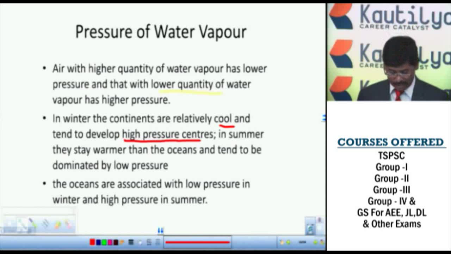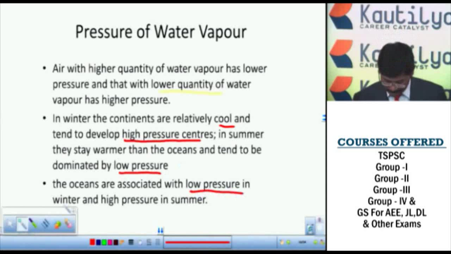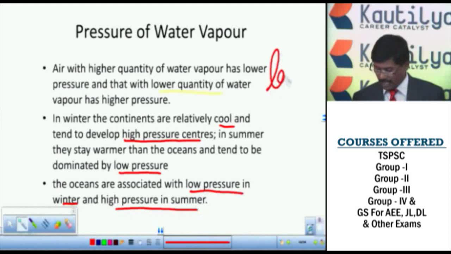Again in the summer, if we observe the oceans, we know that low pressure will be there because temperatures are higher. But the oceans are associated with low pressure in winter and high pressure in summer. So that is mainly the difference between land and water.